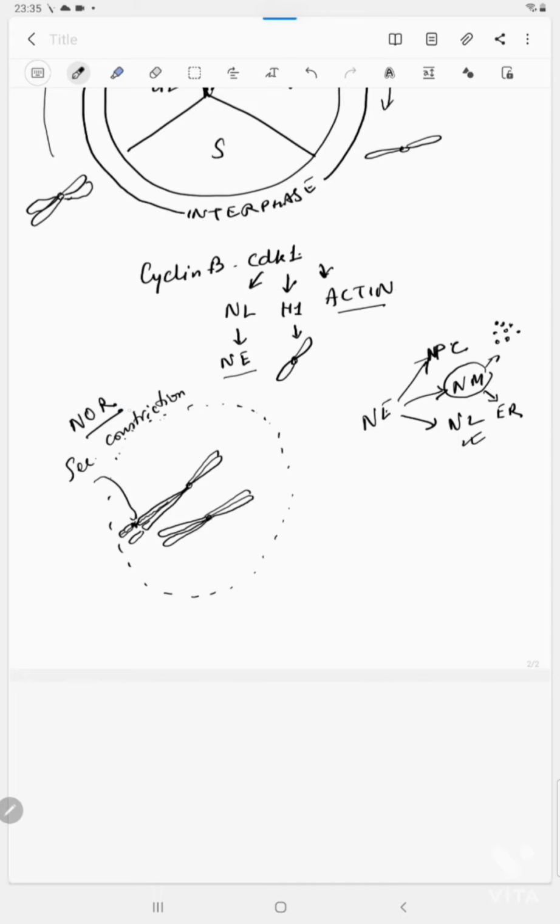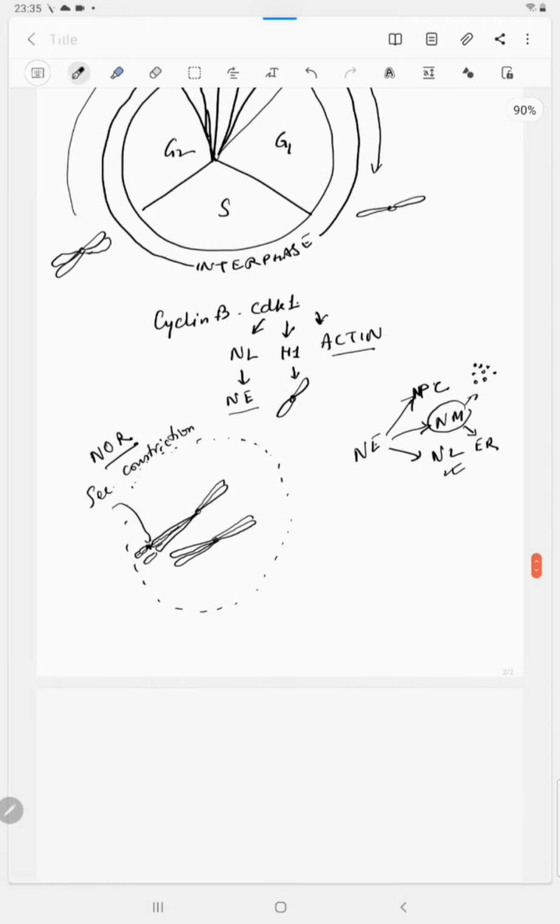So these two things happen, the disappearance of the nuclear envelope and the nucleolar organizer region, during prophase, and the chromosomes start becoming thicker gradually because of the condensation, because of the phosphorylation of the H1 protein, in fact. And one more thing that happens is the centrosome that was present at one pole. Now there are two centrosomes. They were formed during the S phase of the interphase. This centrosome has replicated during the S phase.